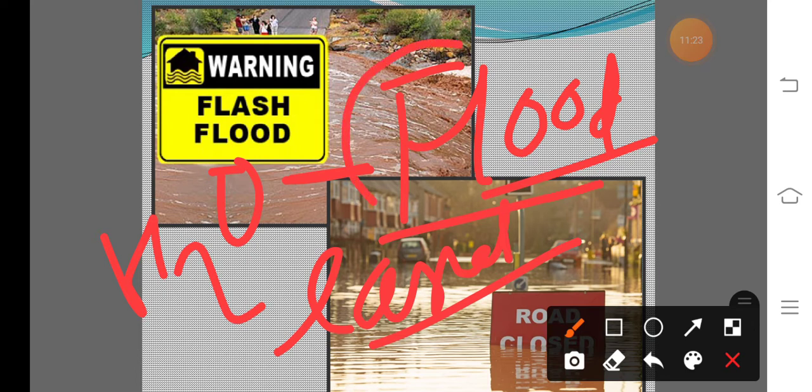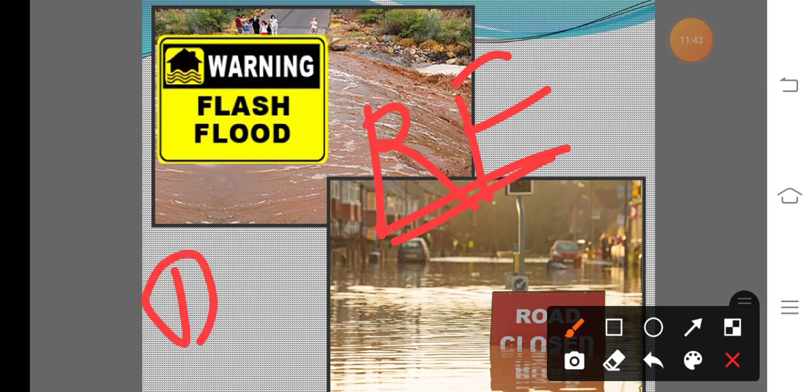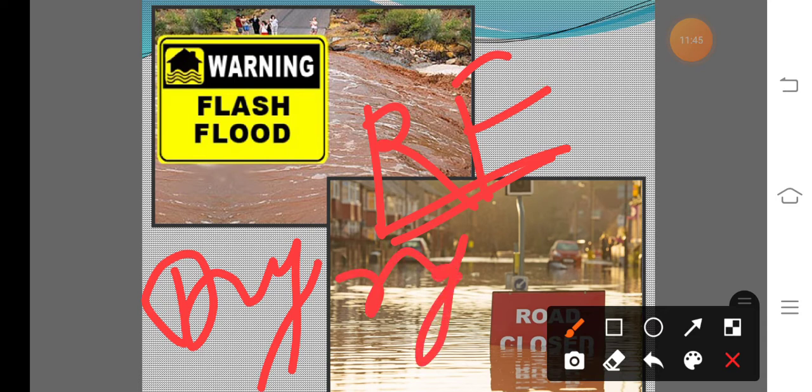At this condition it is known as the flood. In other words, flood means an overflow of a large amount of water beyond its normal limit, especially over what is normally dry land.